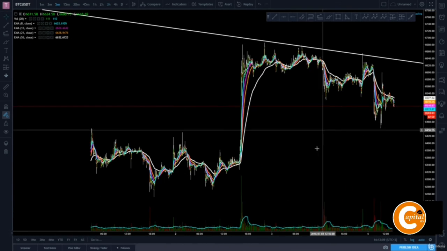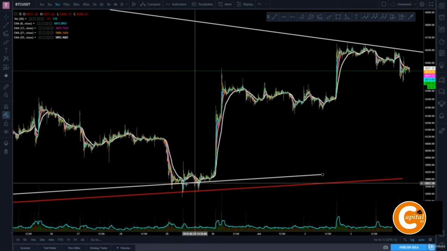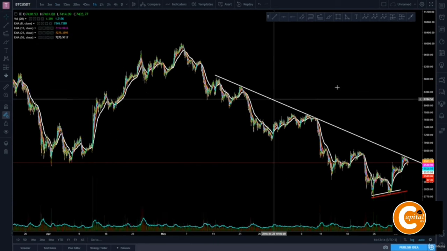So on the 5-minute chart, this white trend line looks crappy. And if I go to, let's say, the 1-hour chart, we see a very different concept, right?